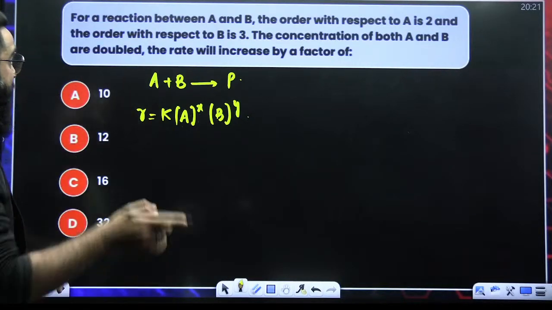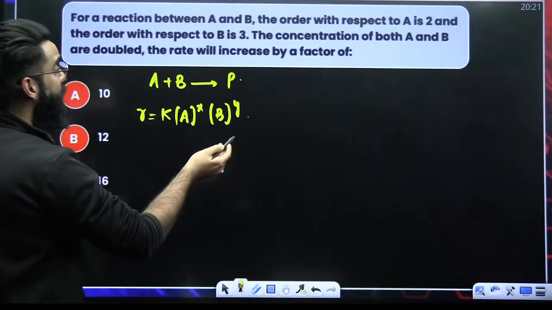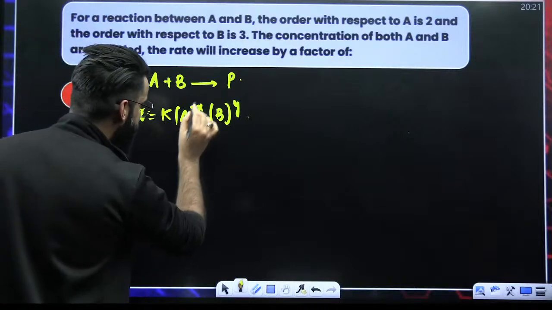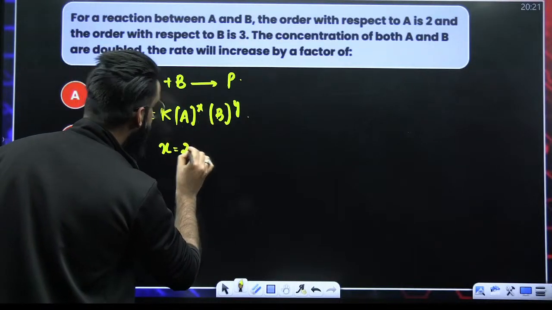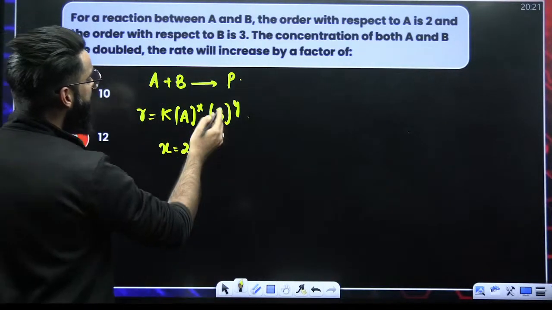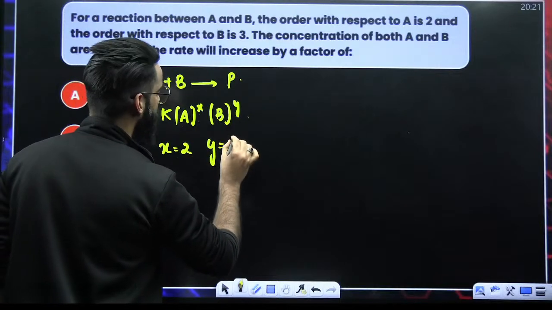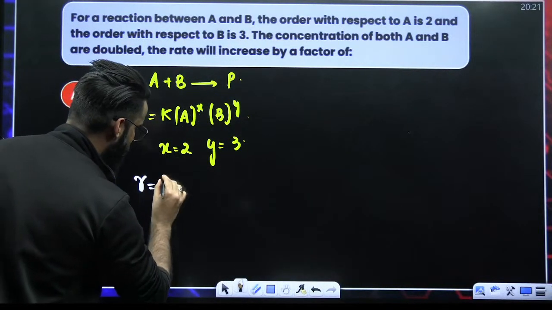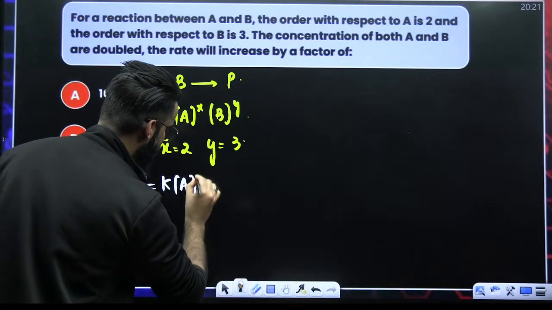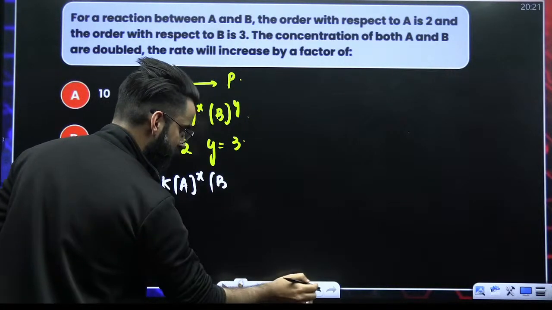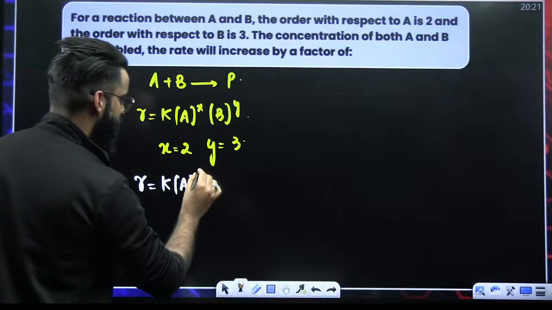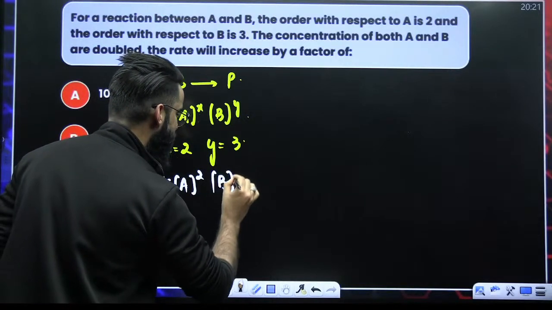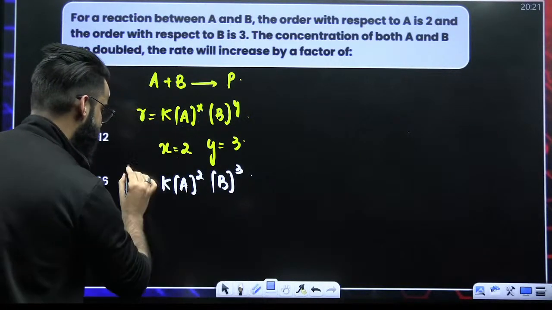Number 2, as per the question, order with respect to A is 2. Order with respect to A means X, so X value is equal to 2. And order with respect to B means Y. Y value is equal to 3. So now, how exactly can you write the rate law? It's going to be R is equal to K, concentration of A raised power 2, and concentration of B raised power 3. This is your rate law, first of all.